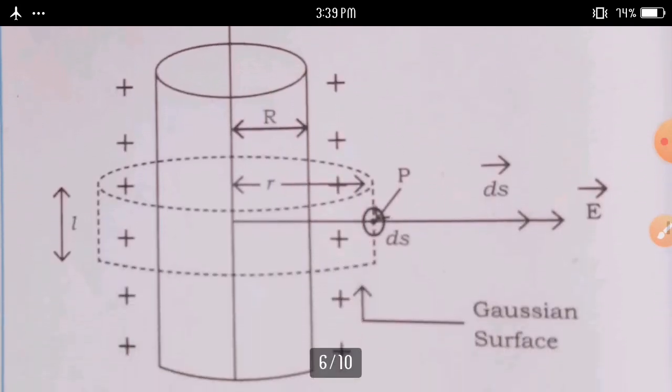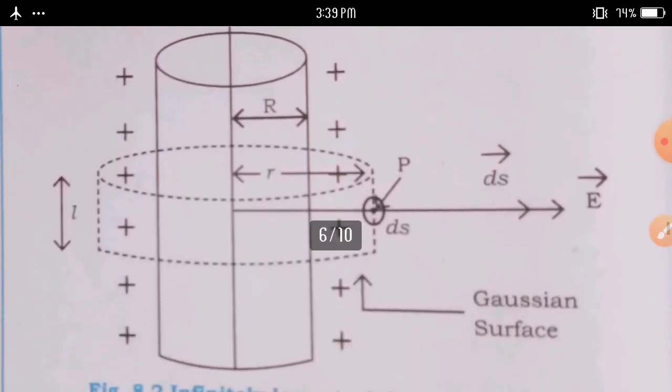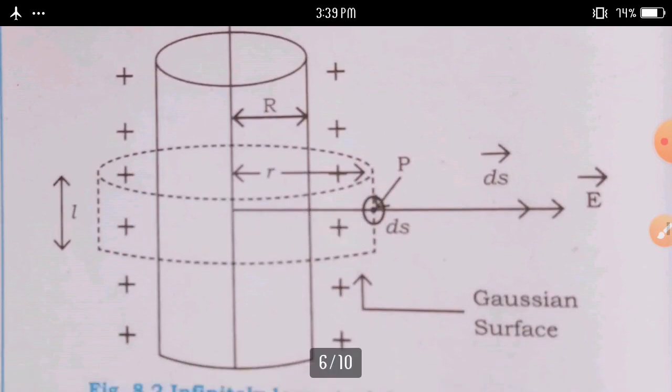See this diagram. This is an infinitely long straight charge wire. We consider here a cylinder.